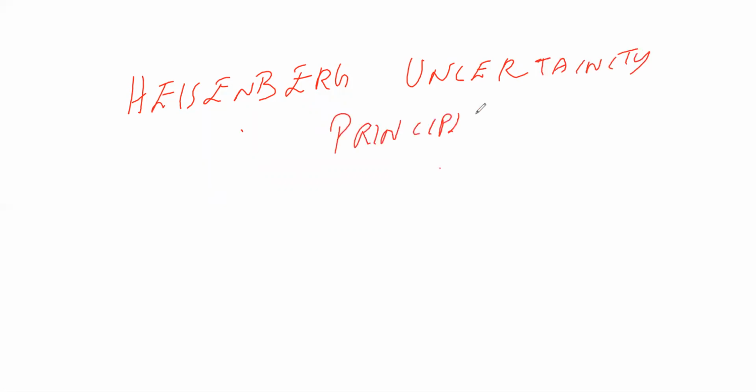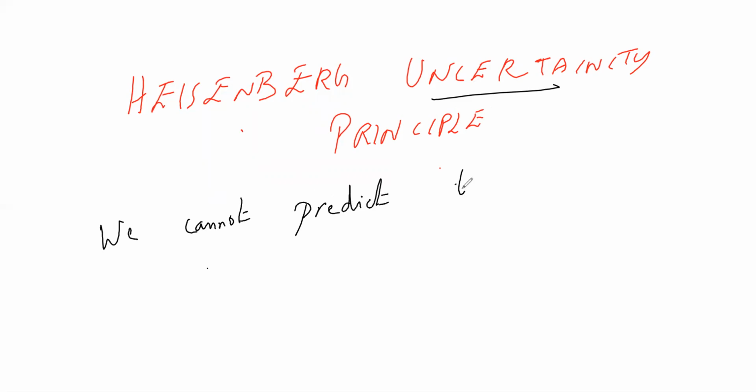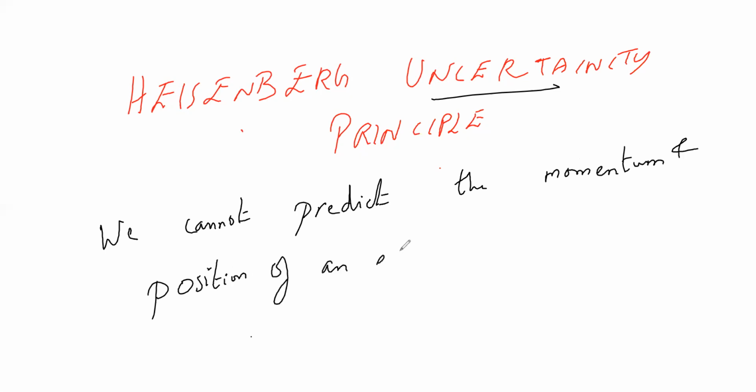So what does this say? It says that it is uncertain: we cannot predict the momentum and position of an electron simultaneously.